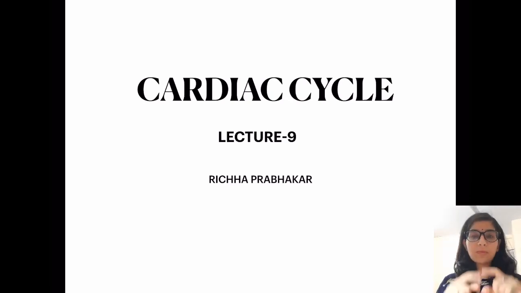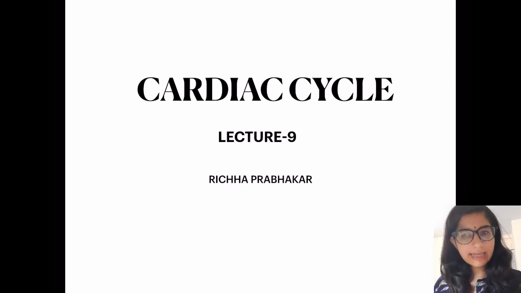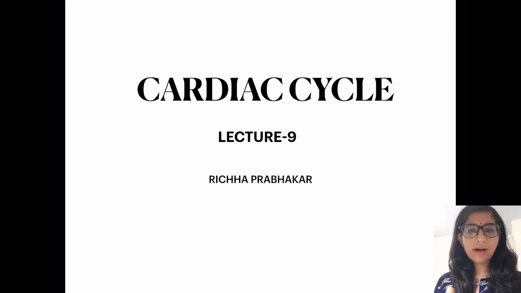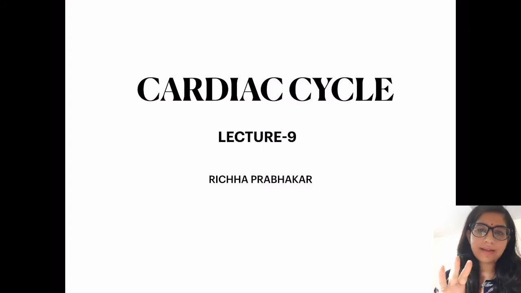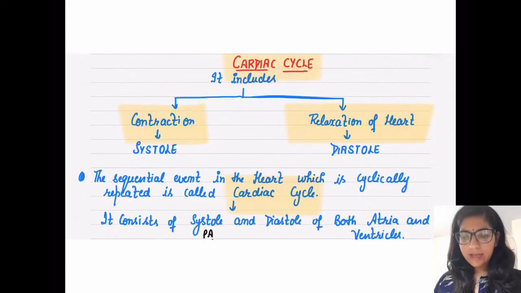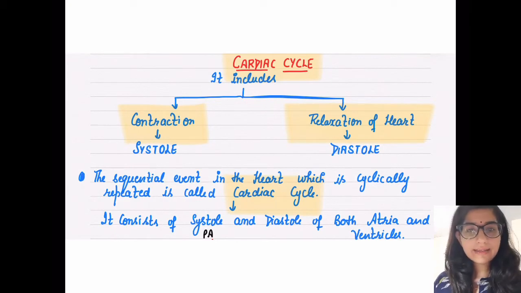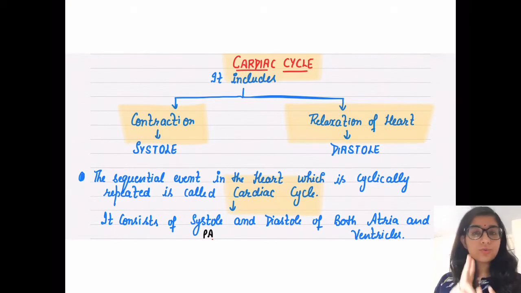We are going to talk about a complete cardiac cycle, how much time it takes for the heart to contract and relax, contract and relax. So let's see what the cardiac cycle includes. There are two terms which we need to understand when we talk about the cardiac cycle, that is contraction and relaxation.